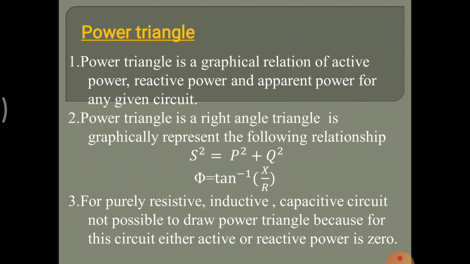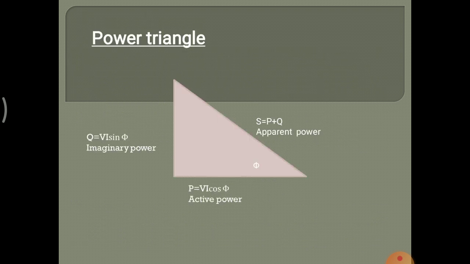Power triangle. Power triangle is a graphical relation of active power, reactive power and apparent power. This is the power triangle. The vertical side shows imaginary power, the horizontal side shows active power, and the hypotenuse shows apparent power.